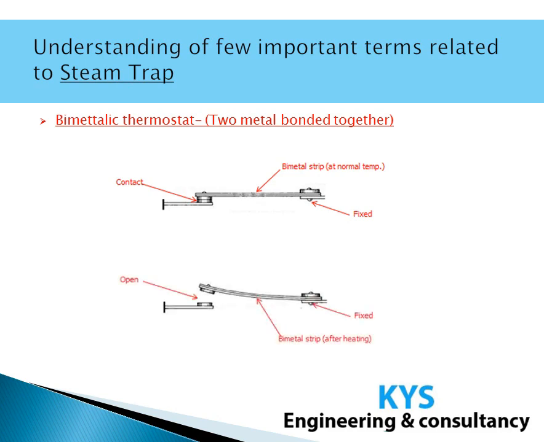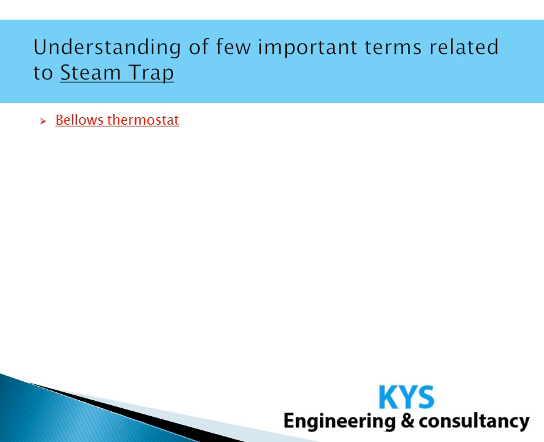After heating, the bimetallic strip has moved away from the contact point with the other mechanical circuit, and now the circuit is open. So this principle is used to open or close a circuit through a bimetallic strip. Bellow thermostat.